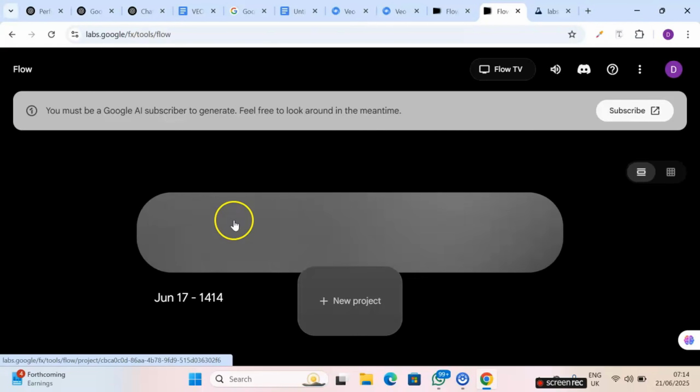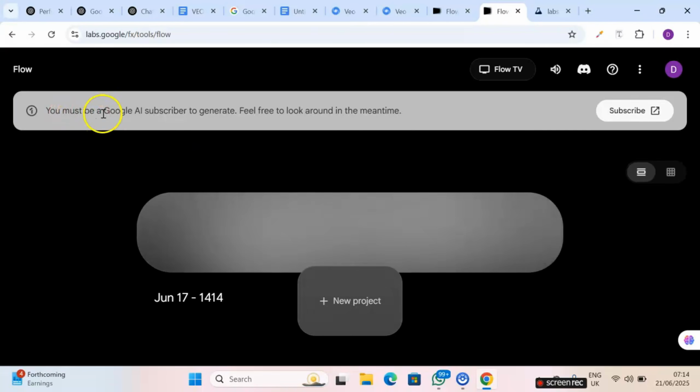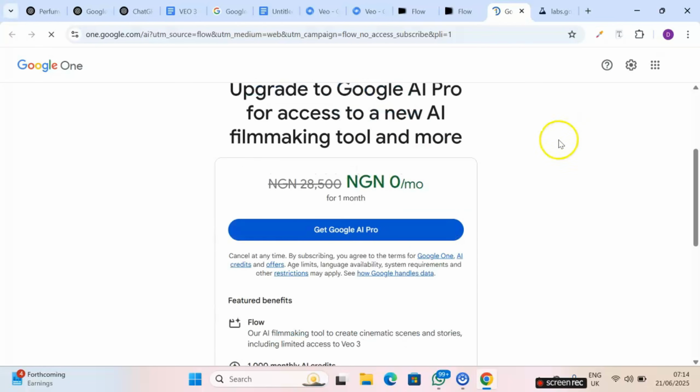After signing in, this is what you will see. And it says you must be a Google AI subscriber to generate. So you need to subscribe. And it's actually free for the first month to do so. So you click on subscribe. You can see here it says 0 naira for 1 month. And subsequently it will charge you 28,500 naira monthly. So you may actually cancel it at any time.